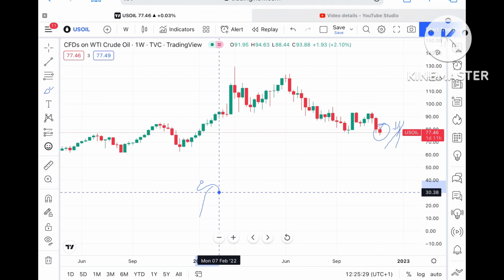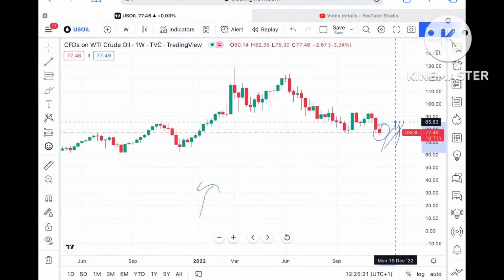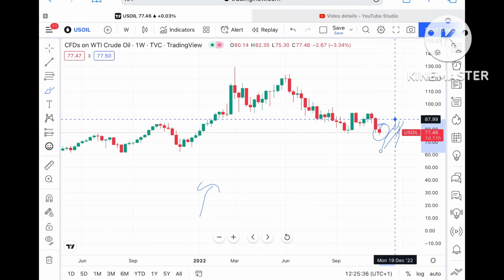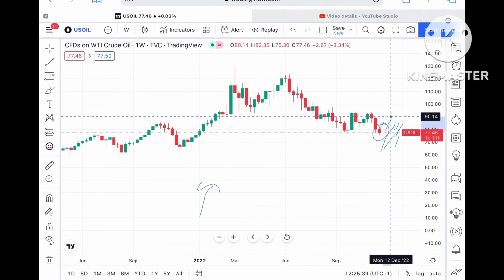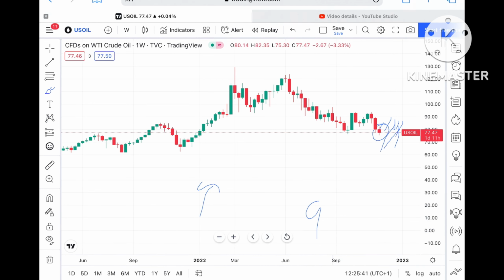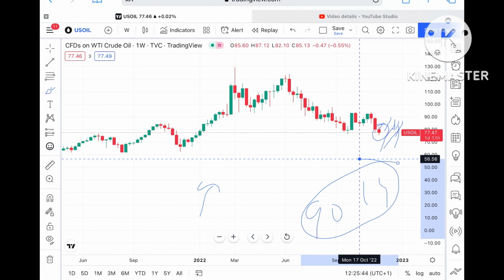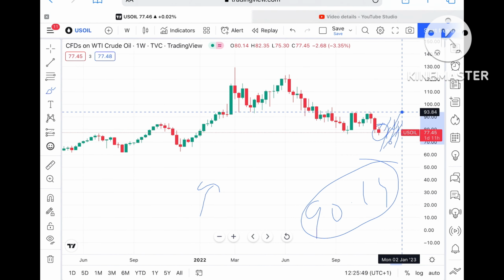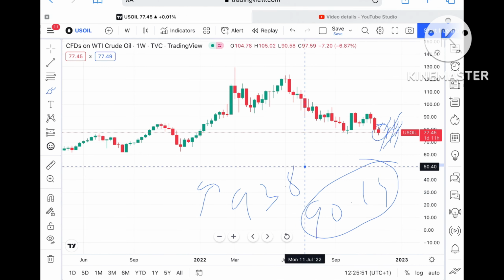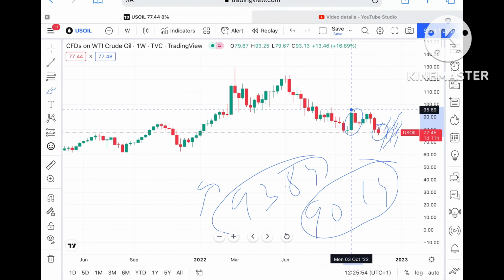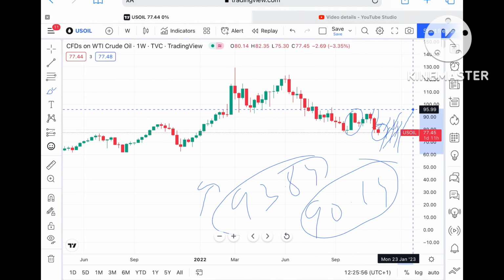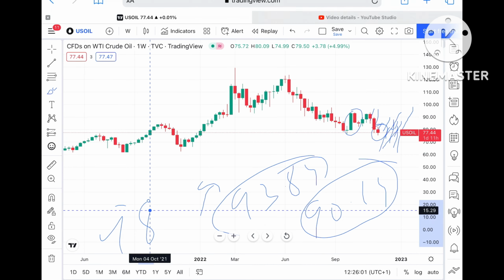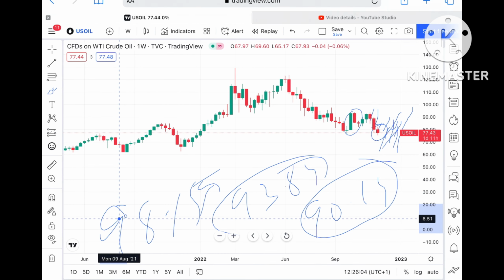If the price sustains above $85.83, then chances are very high it can move further high and touch a level of around $87.99, and if the price sustains above that level, then it can touch a level of $90.14. This $90.14 is a weak resistance, so chances are very high it can move further upside and touch a level of around $93.84. This $93.84 is also a weak resistance, so chances are very high that it can move further upside and there is a probability of touching a level of 98.15.